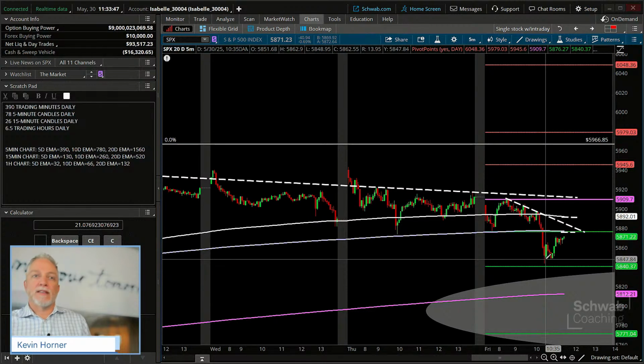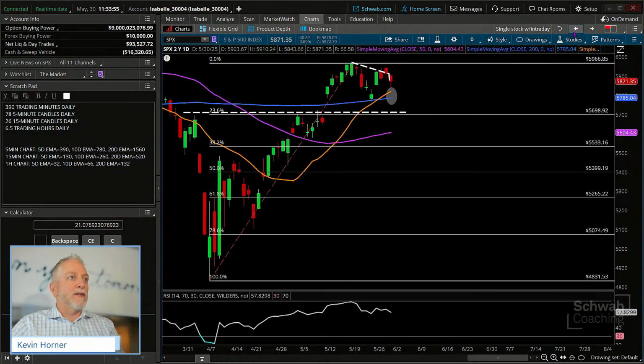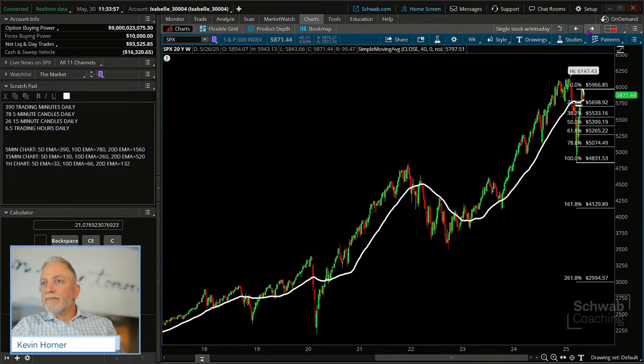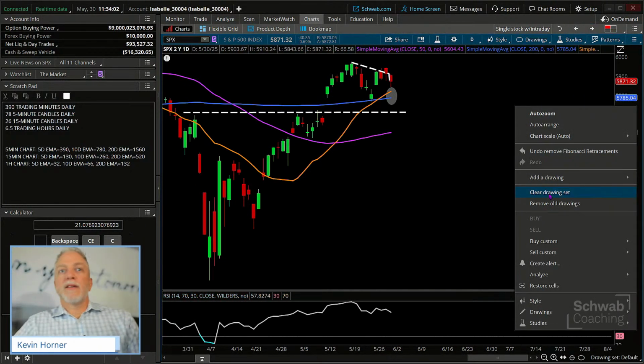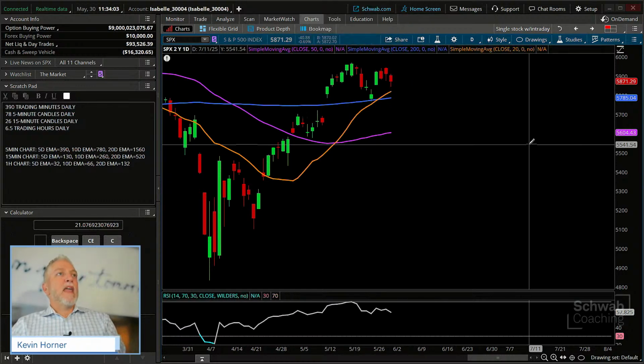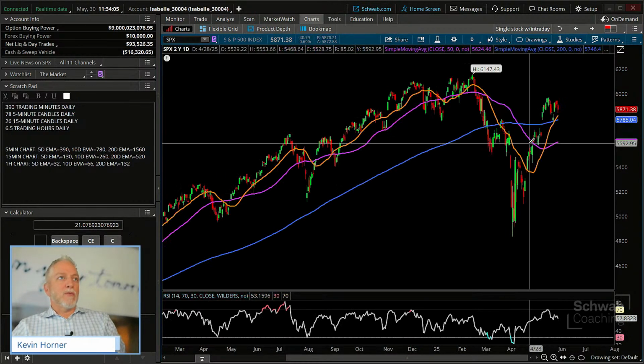Now, let's look at this utilizing the SPX on a monthly or weekly chart. I'm going to lift everything in here again, clear all the draw tools. All right, so let's take a peek at the long range S&P 500.